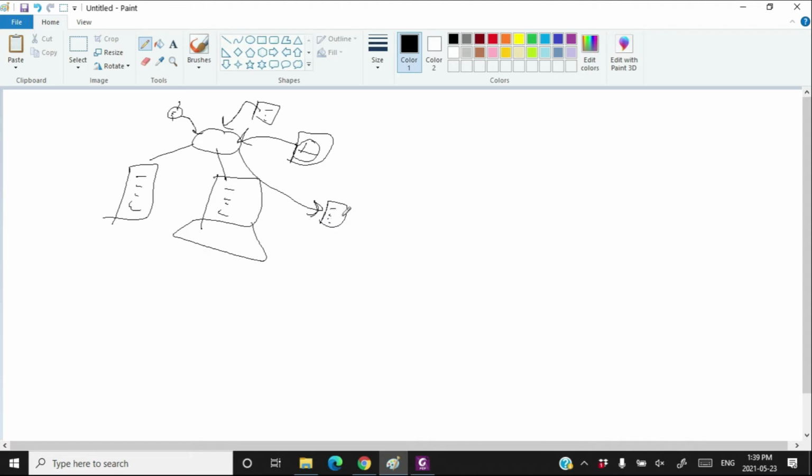So if all the household appliances get connected to the internet, then this situation is called Internet of Things. That means internet for everything. Everything you use in your life gets connected to the internet.